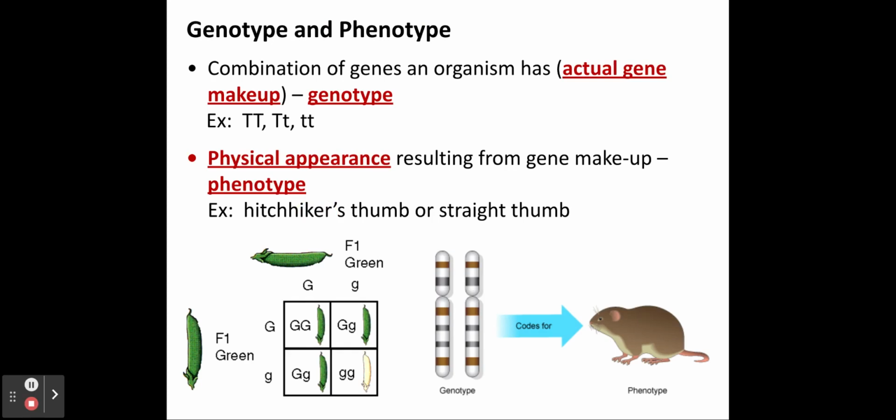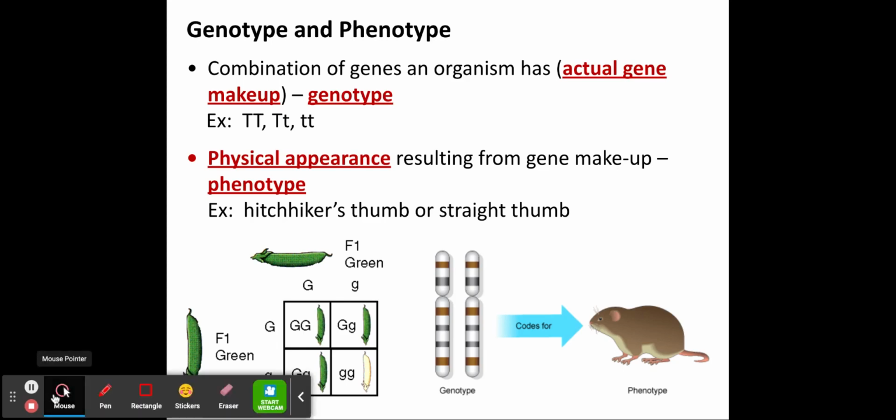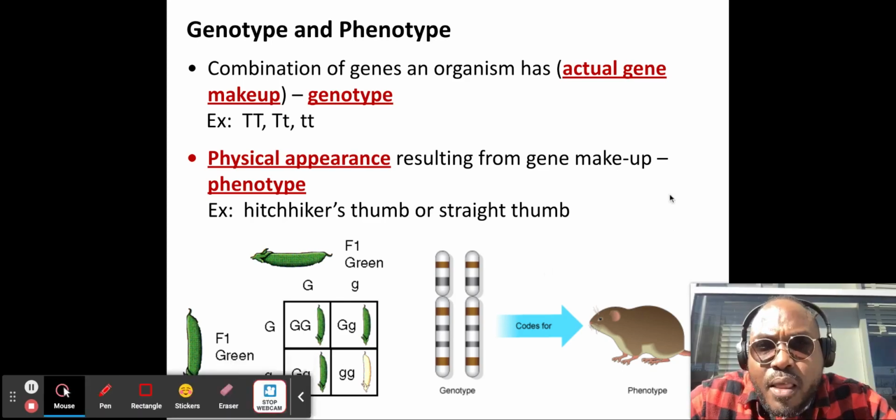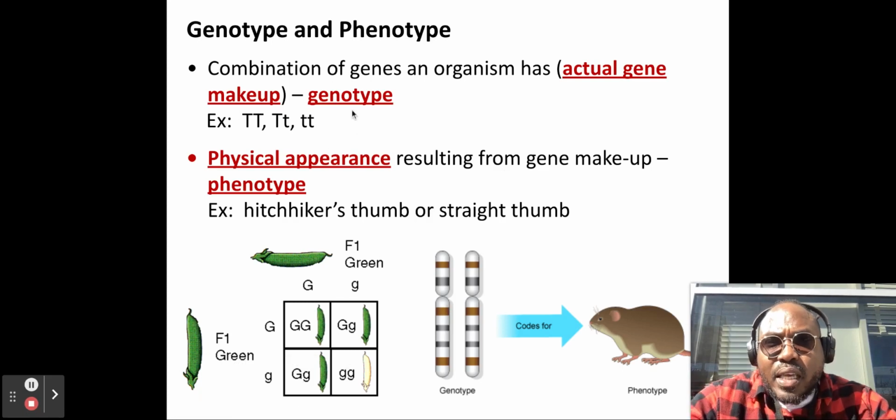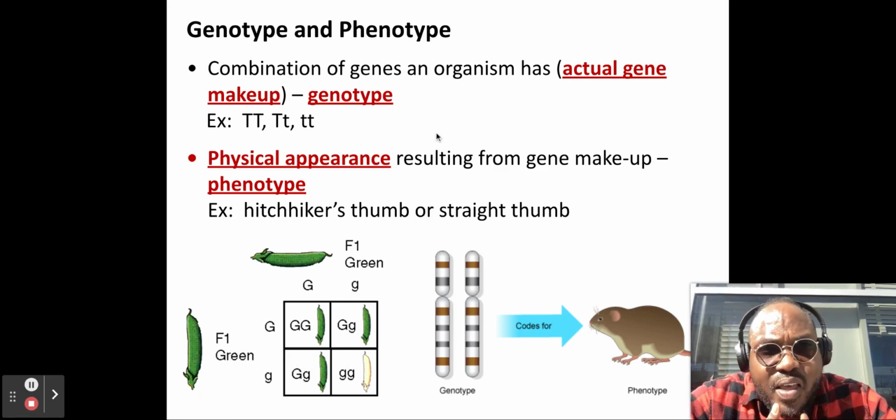So next up we have genotype and phenotype. A combination of genes an organism has is its genotype. So the genes that make up an organism are considered the genotype. Once again, the genes that make up the organism are considered the genotype.